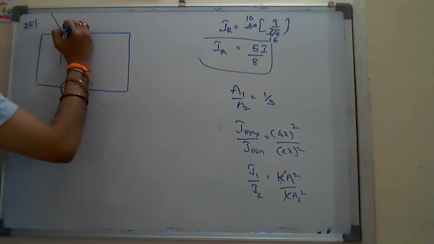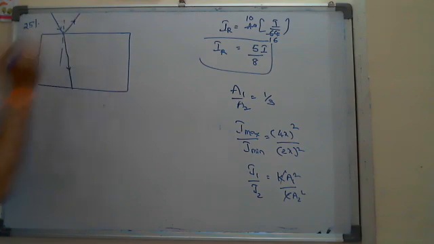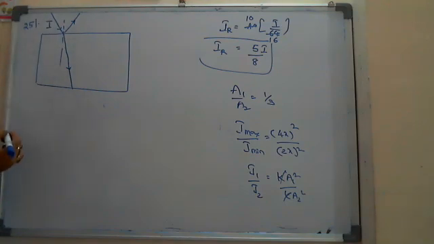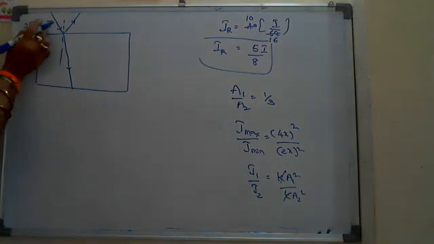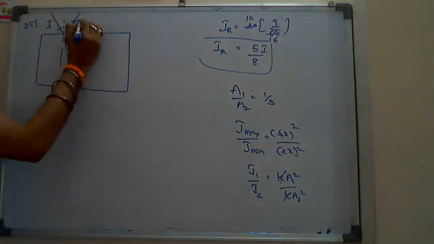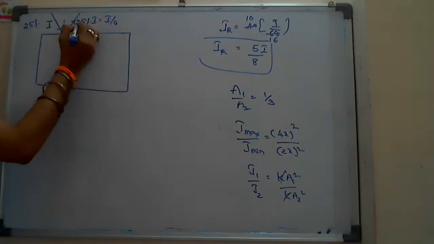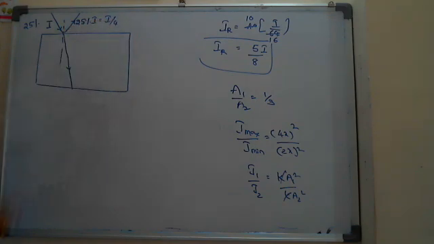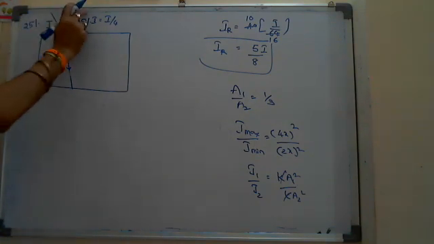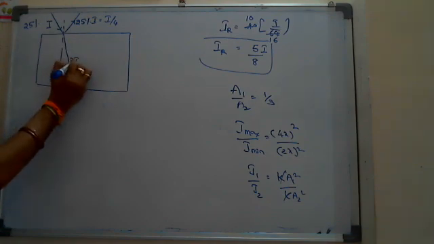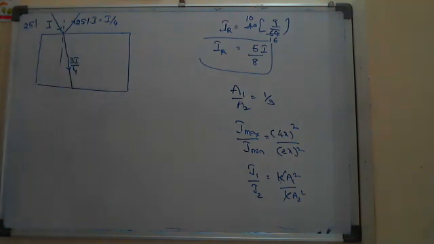If the incident intensity is I, the reflected intensity is 25% of this, which is I by 4. 25% is 1 by 4, I by 4. So in the total light, I by 4 is reflected, means 3I by 4 is refracted.